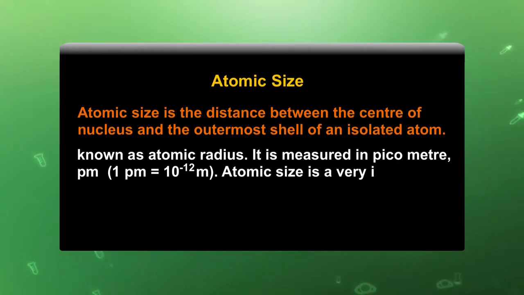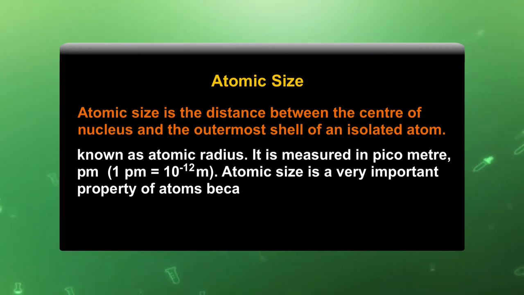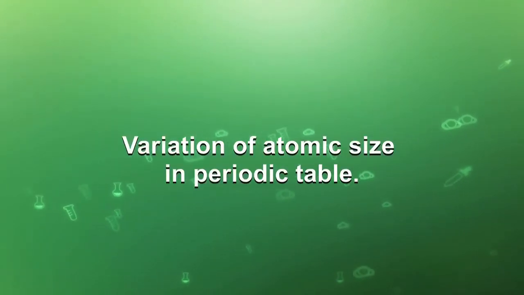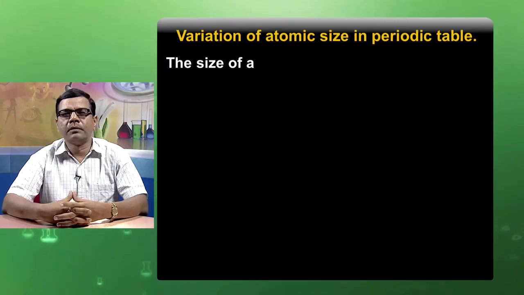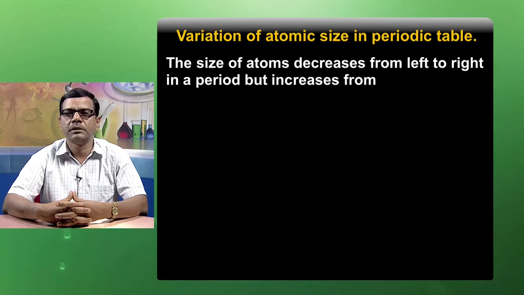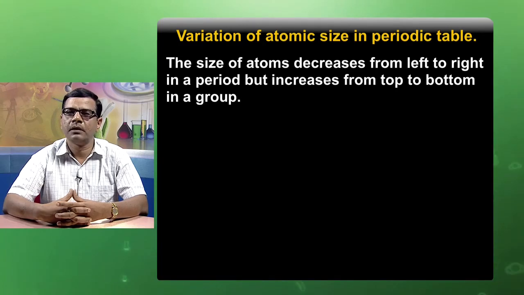Atomic size is a very important property of an atom because it relates to many other properties. Variation of atomic size in the periodic table: the size of an atom decreases from left to right in a period, but increases from top to bottom in a group.